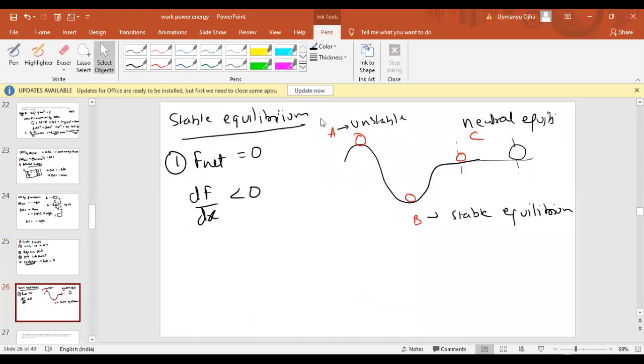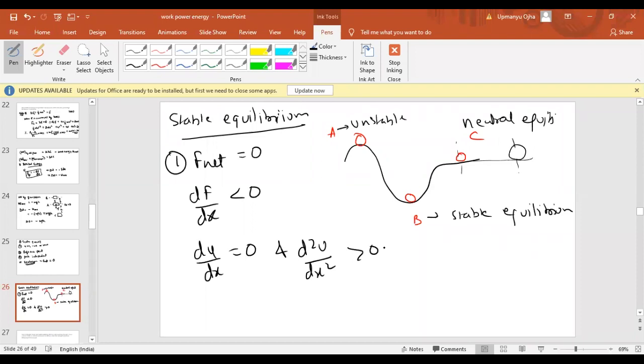Now, if you use this concept here, we can say that for stable equilibrium, the change in potential energy with respect to x should be zero, and the double derivative of U with respect to x square should be greater than zero. This is the condition for stable equilibrium.